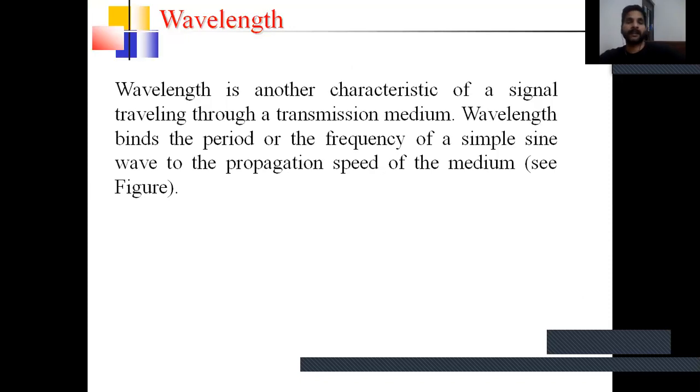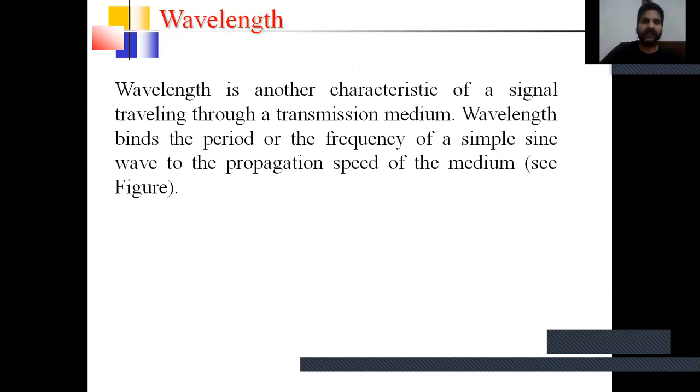Now let us explain the term wavelength. Wavelength is another characteristic of a signal traveling through a transmission medium. Wavelength binds the period or the frequency of a simple sine wave to the propagation speed of the medium.